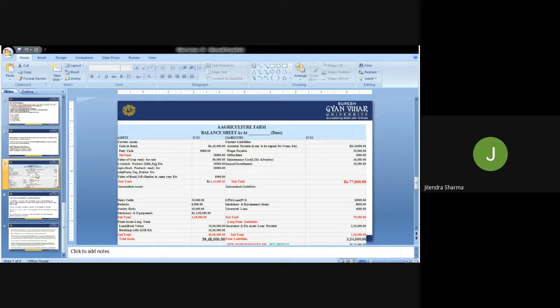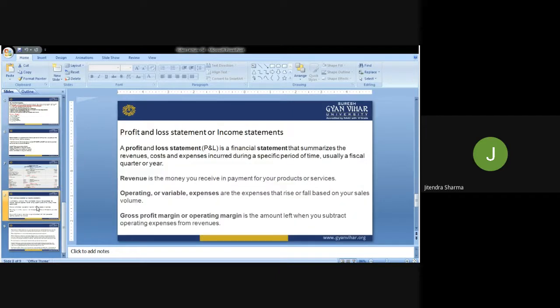And if the situation is reversed, if liabilities are more and the assets are less, then it's a net deficit. Then this balance sheet is not that worthy. It's a deficit, net deficit balance sheet. That we have to understand.